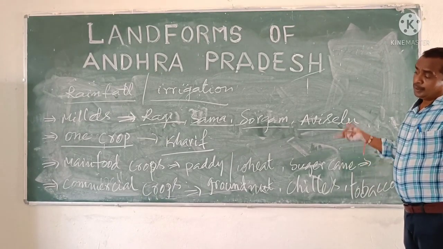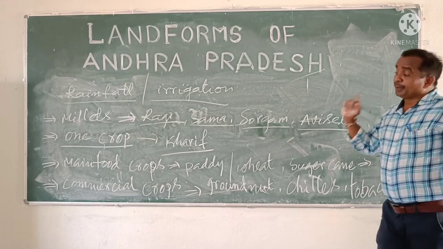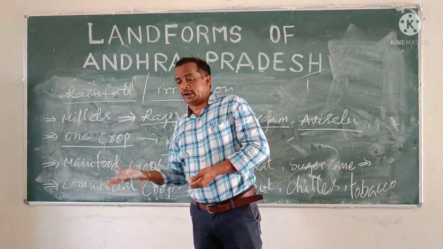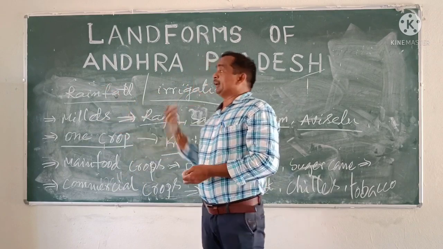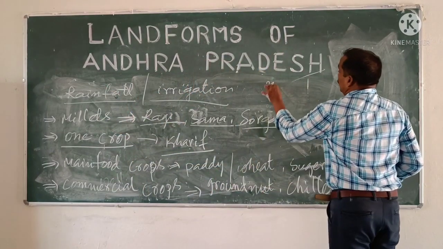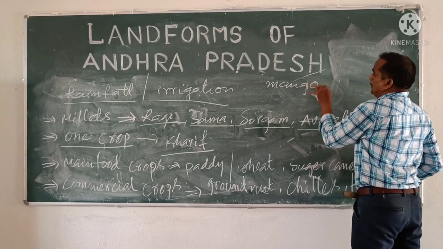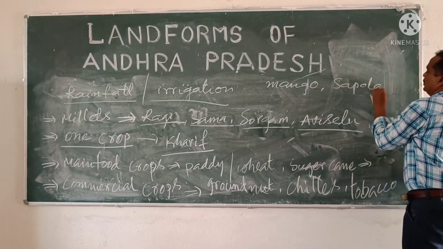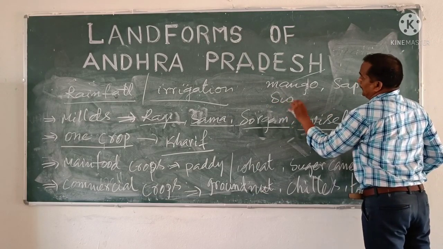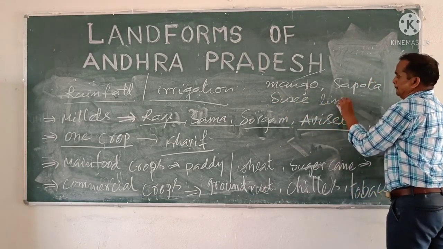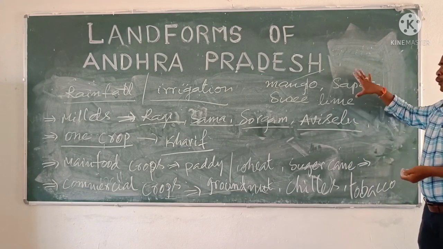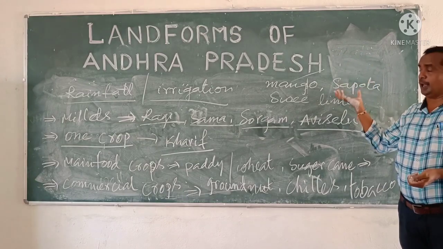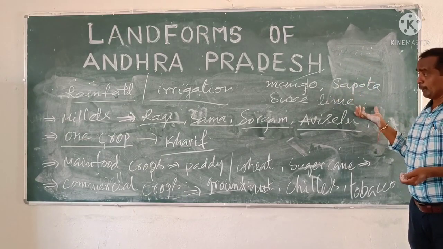Dear children, presently the farmers are converting the fields into fruit plants. Example: mango, sapota, sweet lime. Once you sow these, long term profit will be there with the fruit plants.